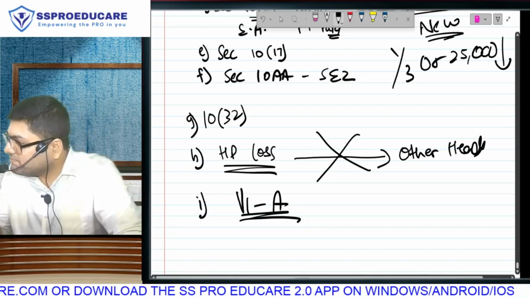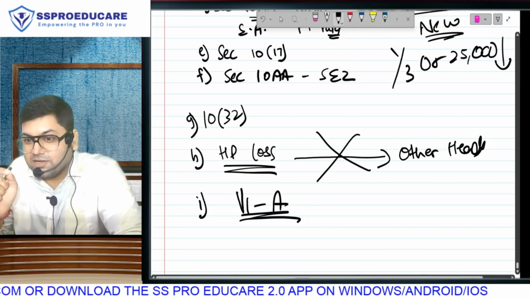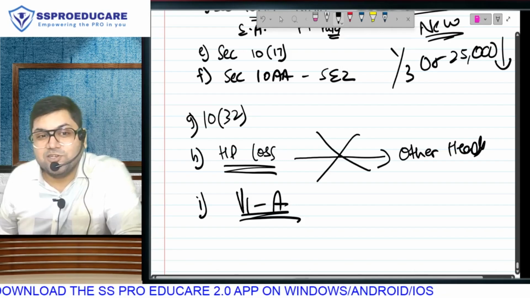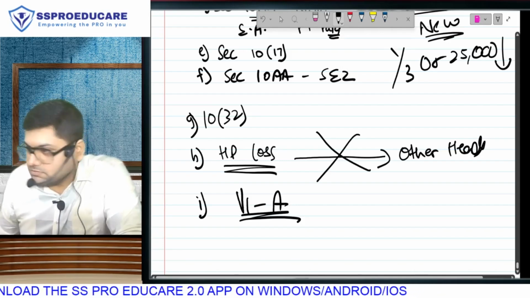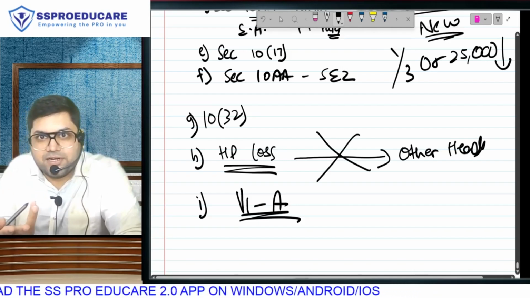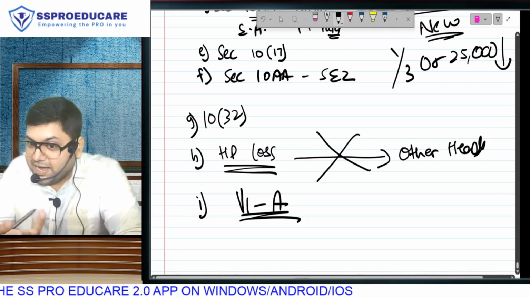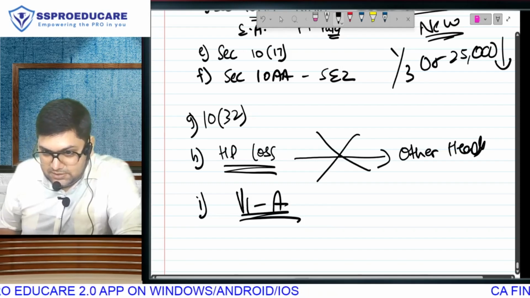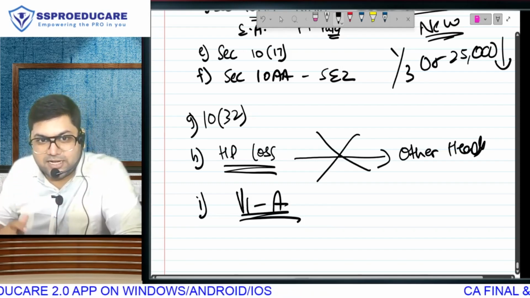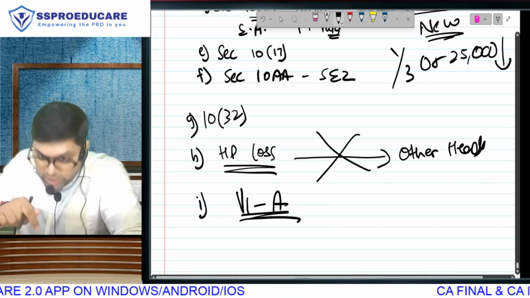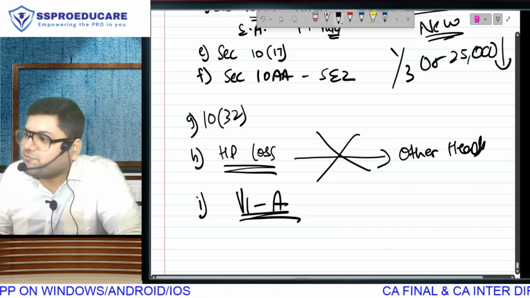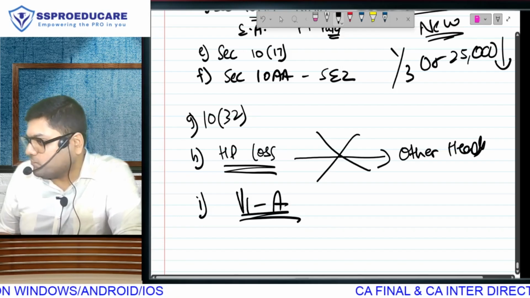These are some famous sections. If I talk about something which is not very famous, but applies to all of us, there is the deduction of 80TTA, TTB. TTA is saving account interest for individual and HUF, and TTB is savings or FD or RD interest for resident senior citizen. TTA maximum limit 10,000, TTB maximum limit 50,000, but not allowed in the new regime. You understand? You are foregoing all this for saving 2,32,500 rupees.